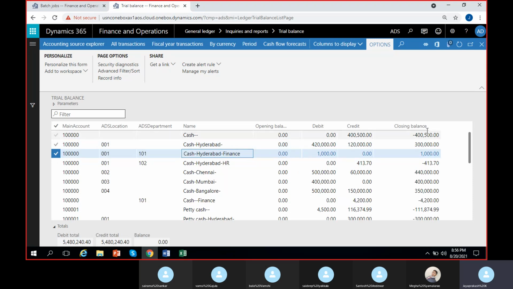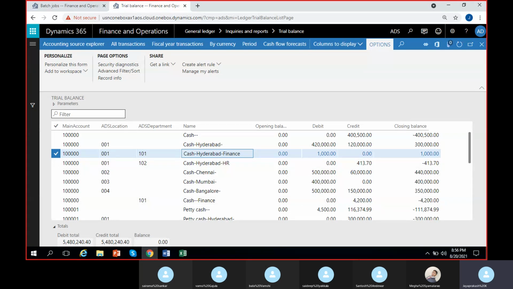So, okay, all these balances are individual, guys. There is no consolidated balance in this. So this is separate, and this is separate. Cash plus Hyderabad plus finance department, you have only 1000. Cash plus Hyderabad plus HR, you have minus 413.